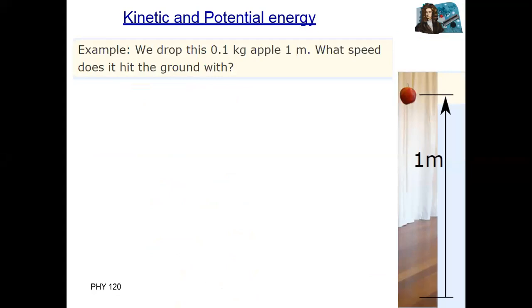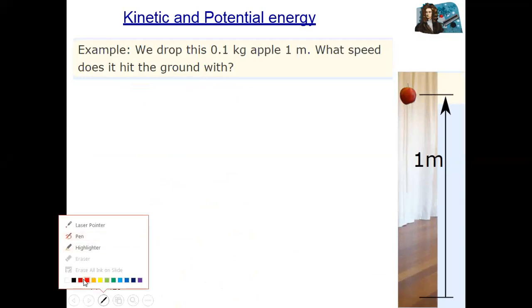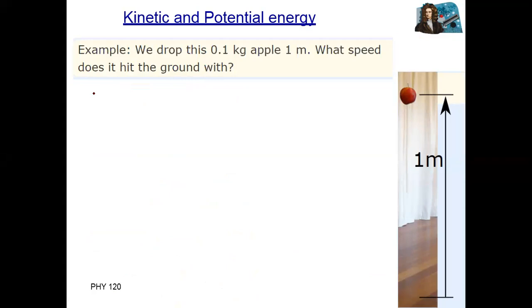Okay, an example on conservation of energy. We drop a 1 kg apple from 1 meter height. What speed does it hit the ground with? It means that we don't know the velocity. With the law of conservation of energy, we know that the total mechanical energy of a system equals kinetic energy plus potential energy.